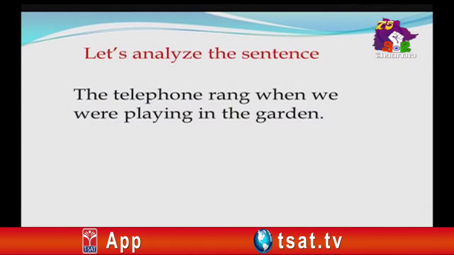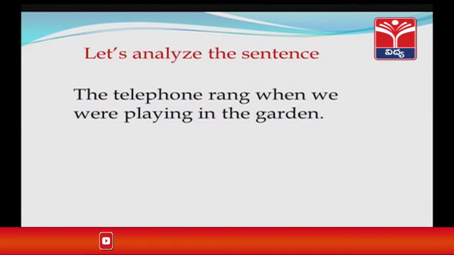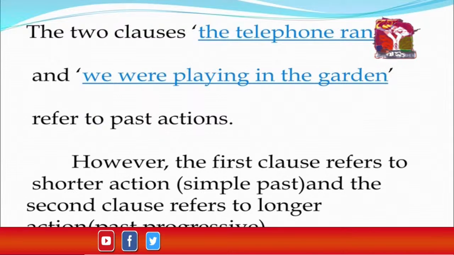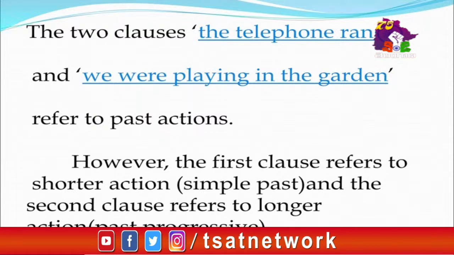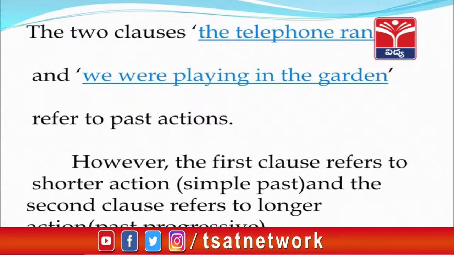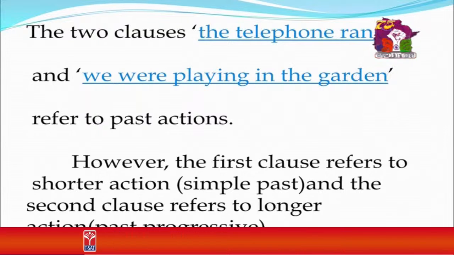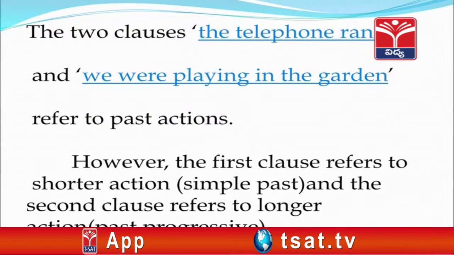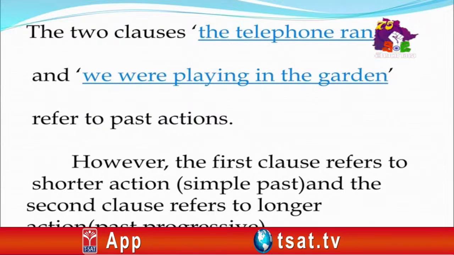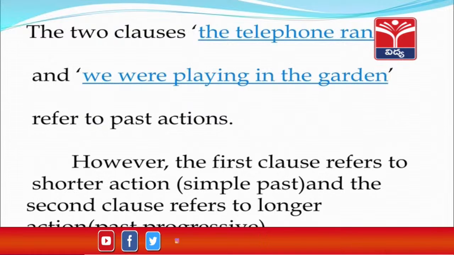Here is another sentence. The telephone rang when we were playing in the garden. The two clauses, "the telephone rang" and "we were playing in the garden," refer to past actions. However, the first clause refers to a shorter action, which is in simple past tense, and the second clause refers to a longer action, or past progressive. And we can understand that one action was going on whereas the second action happened.